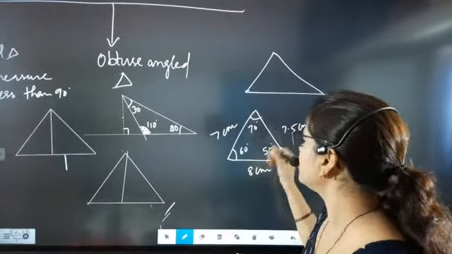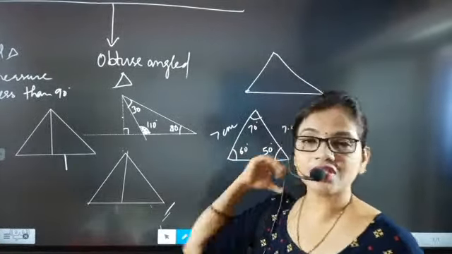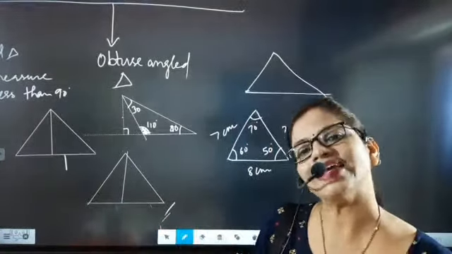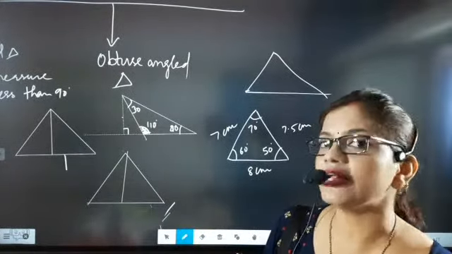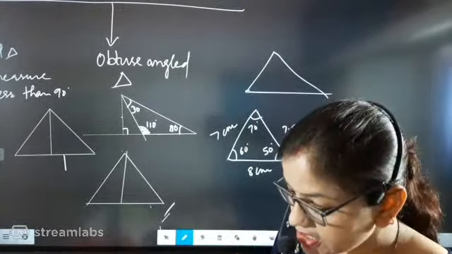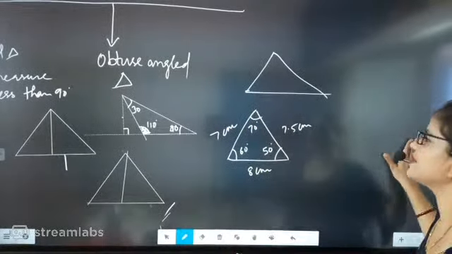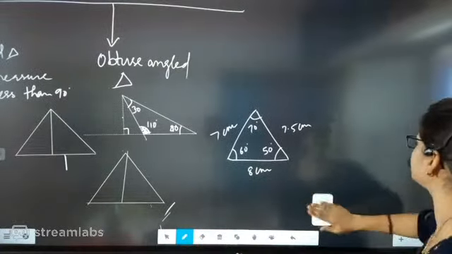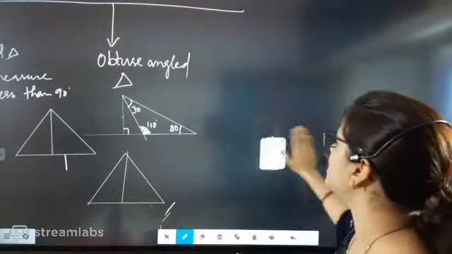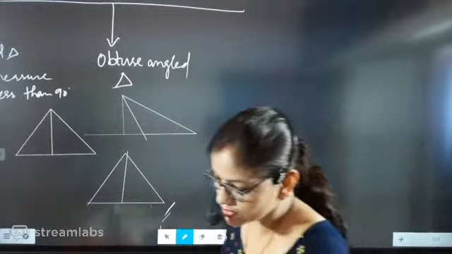You see here, none of the angles are equal, and they add up to 180. So that means angles are also not same and sides are also not same. Such type of triangles are exactly called scalene triangles. What are such type of triangles called, beta? Scalene triangle. Now we have done this much also.